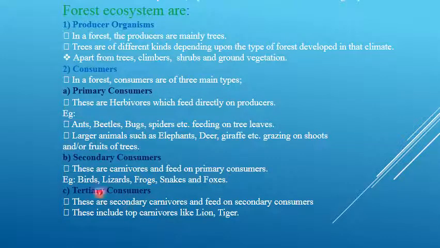Examples are birds, lizards, frogs, snakes and foxes. The last one is tertiary consumers. They are secondary carnivores and feed on secondary consumers. They depend on secondary consumers for their food. They include top carnivores like lion and tiger. These are examples for tertiary consumers.